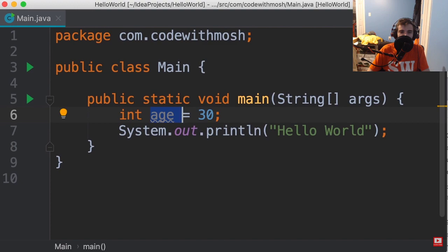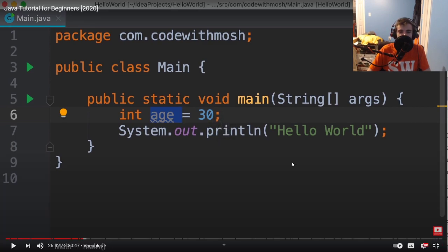Actually, it's not always the same. It's not actually the same as everything else, but whatever.